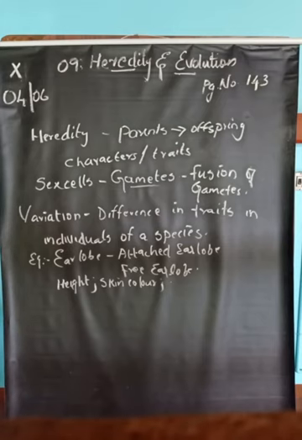Examples are ear lobe, height, skin color, chin, and the shape of the nose.